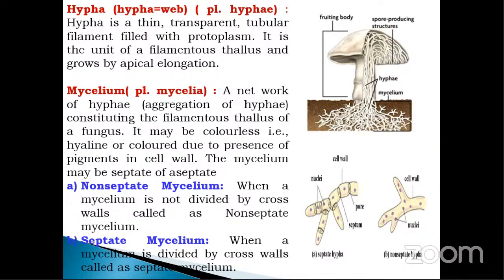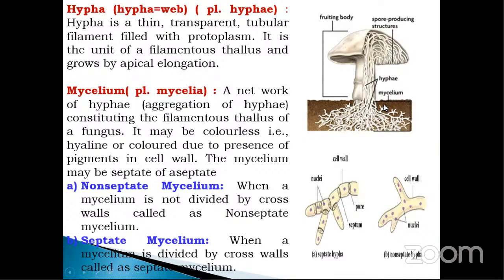The aggregation of the hyphae constituting the filamentous thallus of a fungus is called mycelium. Simply, the hypha is a single thread-like structure of the fungus, while mycelium is the group of such hyphae, or the aggregation of hyphae into a network.